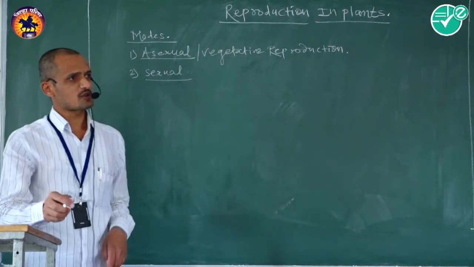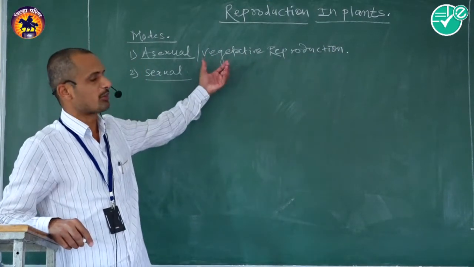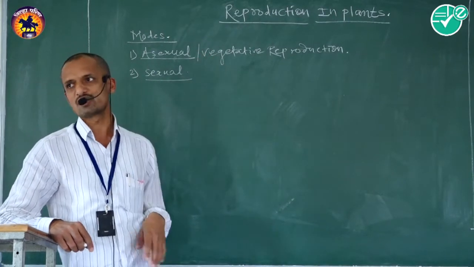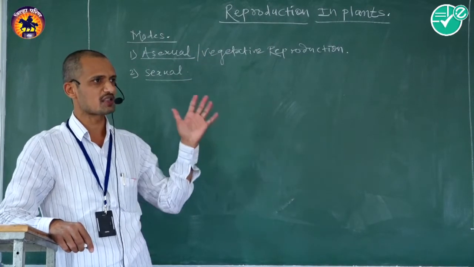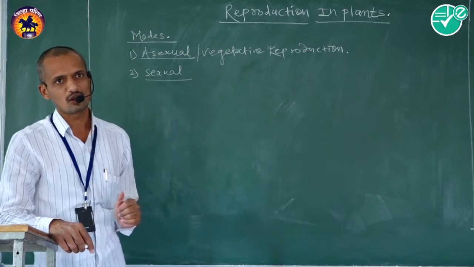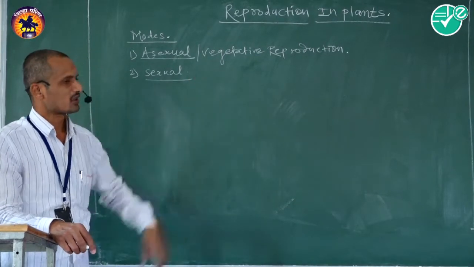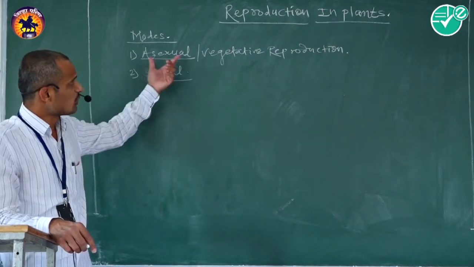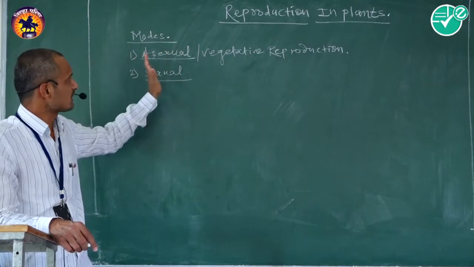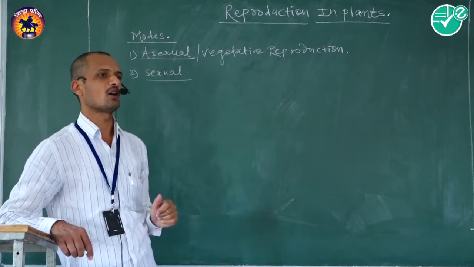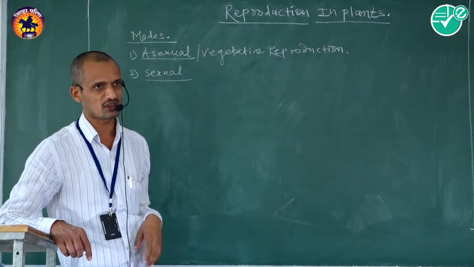Vegetative reproduction means production of young ones like their parents by involving vegetative organs like roots, stem and leaves. That is one of the modes of reproduction, called asexual or vegetative reproduction.